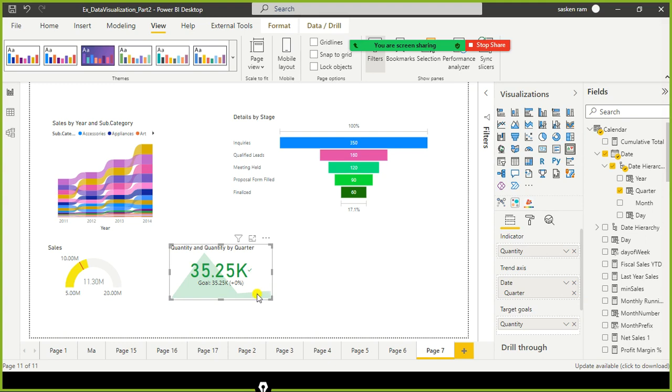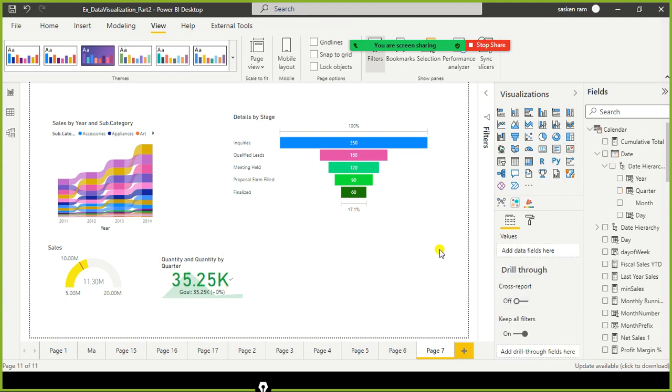It depends on your org policy. Every quarter, every month, right? There are companies that measure every quarter also. Every month. In some cases, week on week, they are monitoring it. So with the gauge chart and KPI visual, we can measure the performance, right? The actual against the set goals.